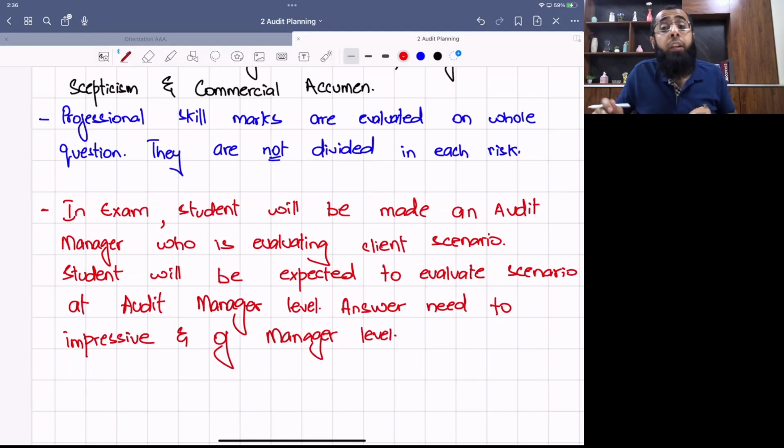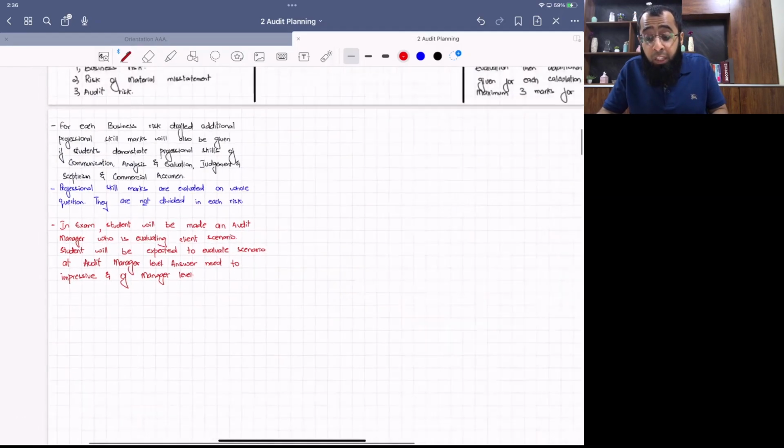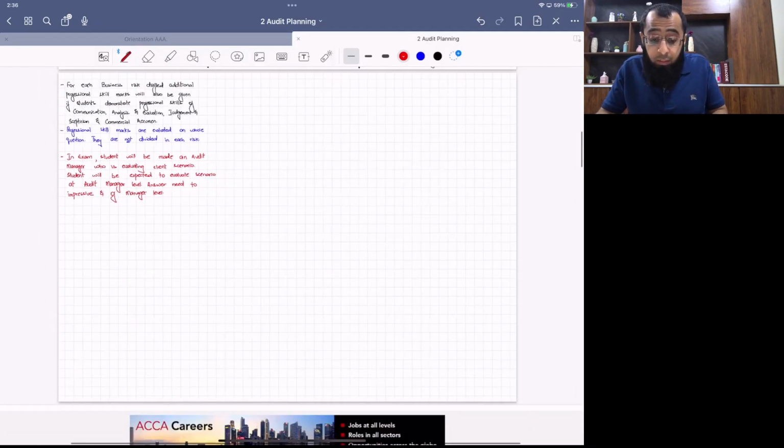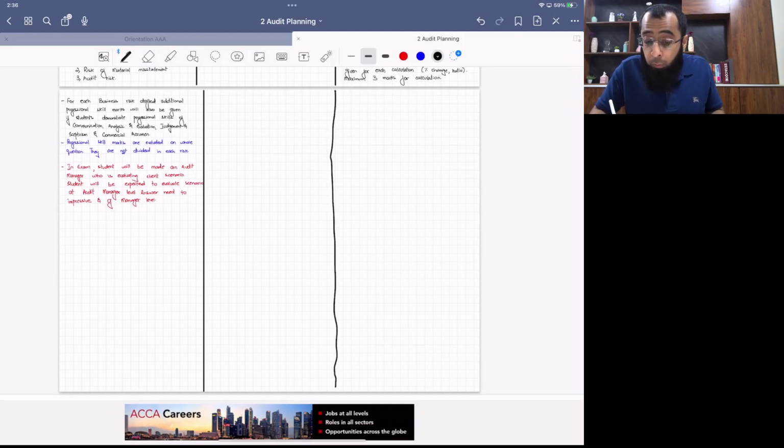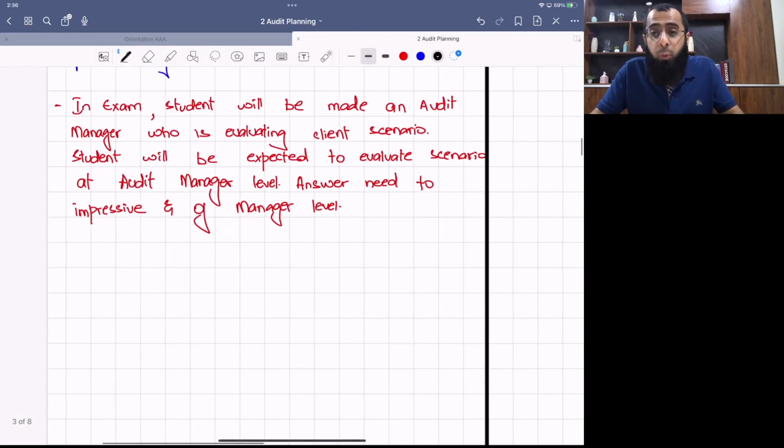So you will be an audit manager who will be answering to an audit partner. So you have to make sure that when you draft, your answers are impressive. Okay. So I hope that you are understanding the approach. It is very important that along with the topic, you understand the exam drafting approach, because then only you will be able to deal with the exam scenario. If you look at my approach, you know that I teach in very much detail. We first discuss the concept of audit planning. Then we discuss the concept of business risk.